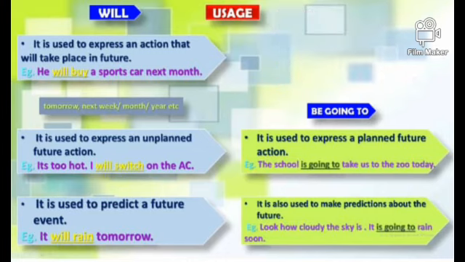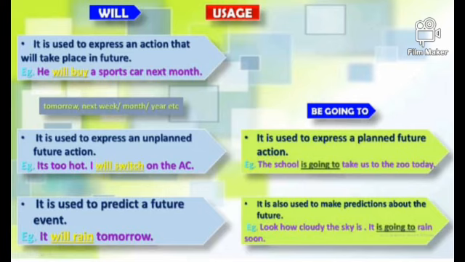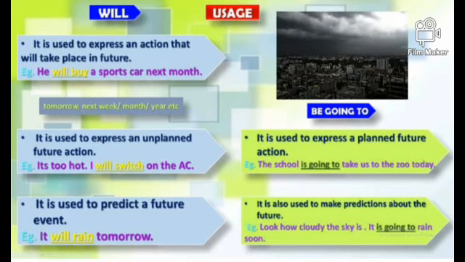The third point says, "will" is used to predict a future event. Example, it will rain tomorrow. Similarly, "be going to" is also used to make predictions about the future, especially when there are clear signs that this prediction will come true. Example, look how cloudy the sky is. It is going to rain soon.